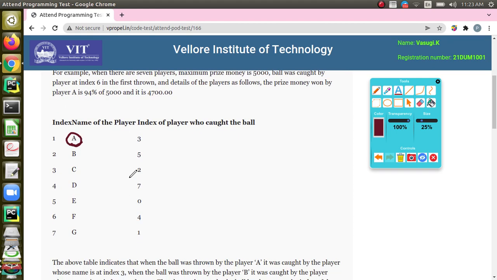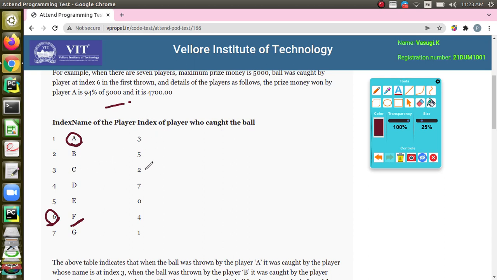They are telling us the maximum amount is 5,000 and F is the person who got the ball first. Then the index will be given, so index 6 is the person who got the ball first. You go to 6 and you will find F. When F threw the ball, 4 caught it. So you go to 4, 7, G caught it, then 1, A caught it next, and when A threw, C caught it.